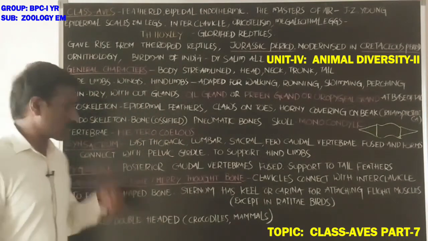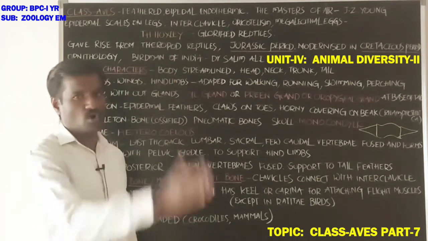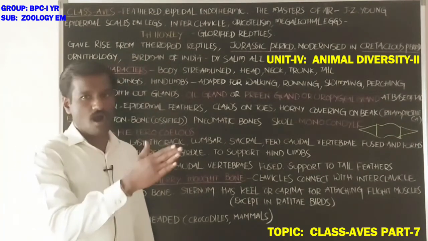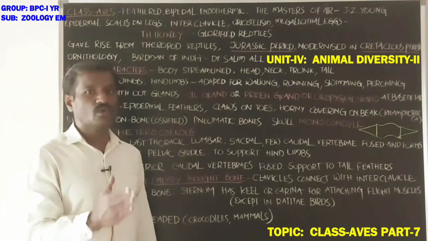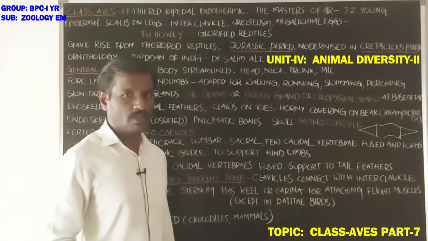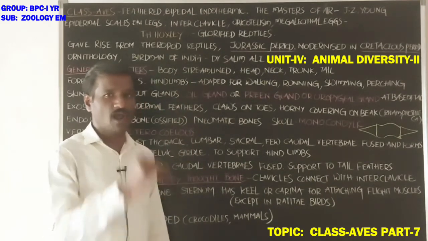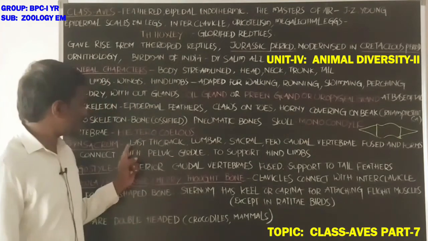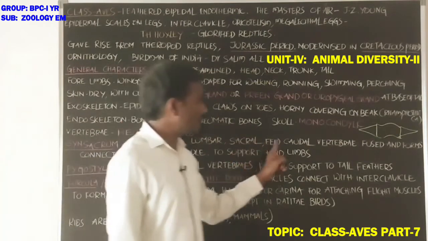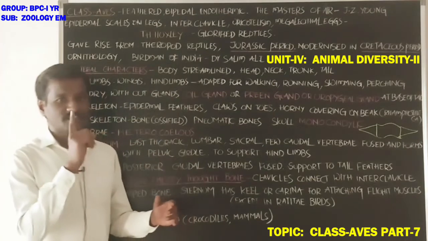Next, synsacrum. What about the synsacrum? If you observe the backbone, from anterior to posterior, the vertebrae are differentiated into types based on their location: cervical, thoracic, lumbar, sacral, and caudal vertebrae. The last thoracic, lumbar, sacral, and a few caudal vertebrae are fused together and form the synsacrum.